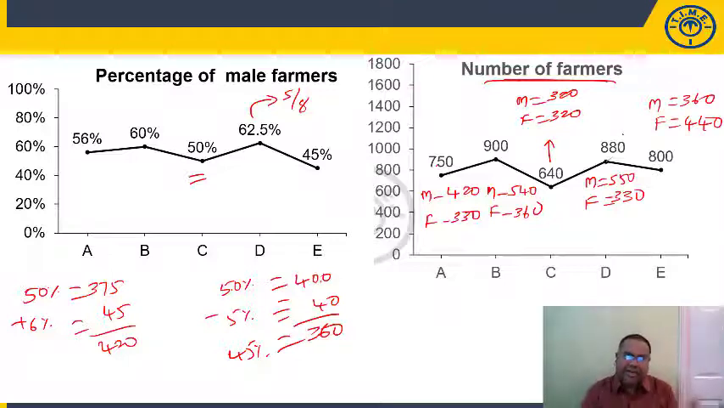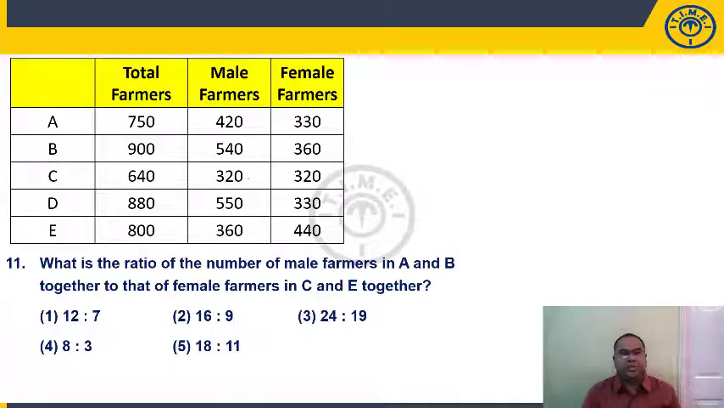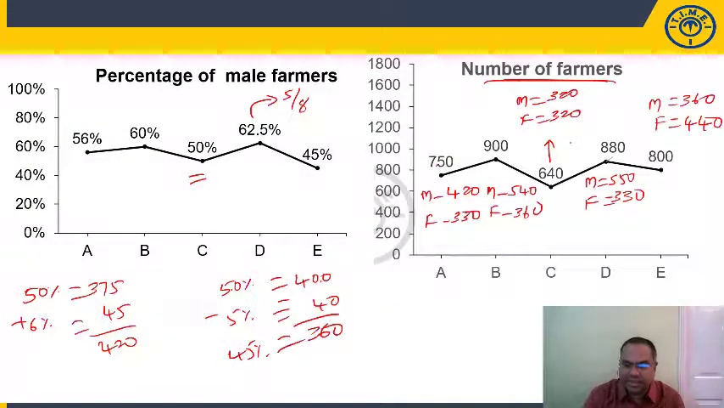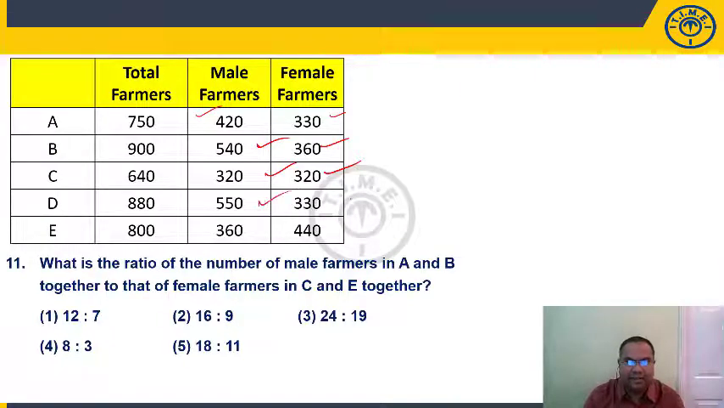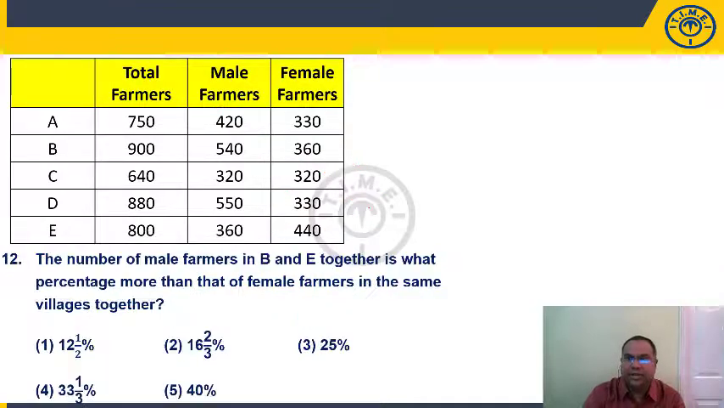Once we write this breakup, I am saying our questions would become quite easy to solve. So this breakup, I have put it in a form of a table here. As you can see, total farmers, we have male farmers, we have female farmers. 420, 330. Second, 540, 360. Next, equal 320, 320. Next, 550, 330. Next, 360, 440.